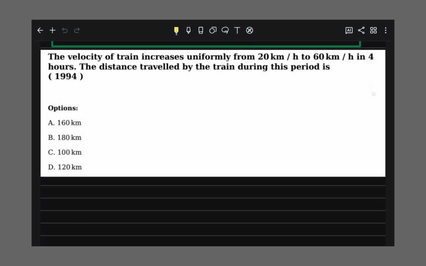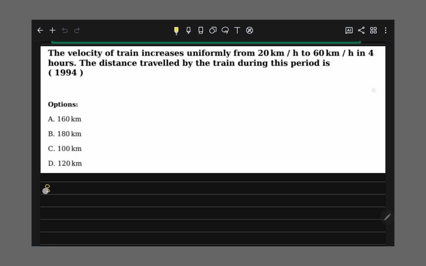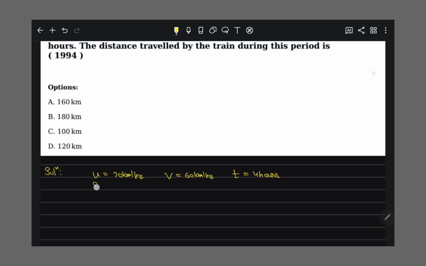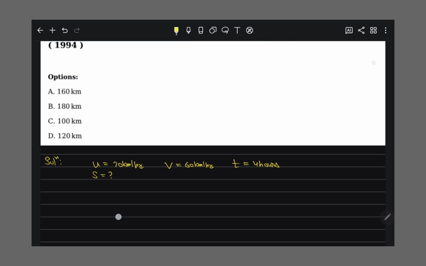The velocity of a train increases uniformly from 20 km per hour to 60 km per hour in 4 hours. The distance traveled by the train during this time is. So in this question they are asking for the distance, right? Their initial speed is 20 km per hour and their final velocity is 60 km per hour, in time 4 hours. The distance traveled in this interval is, right?